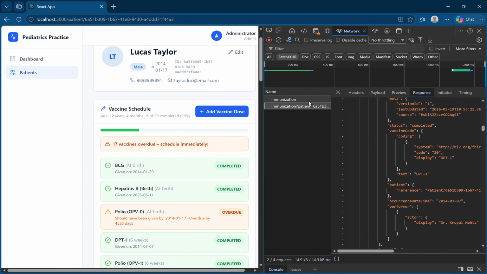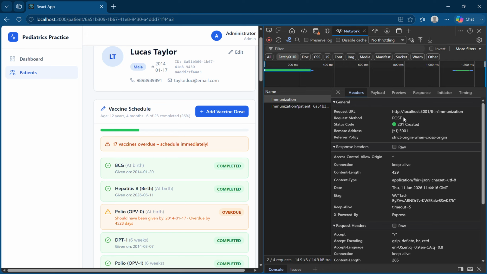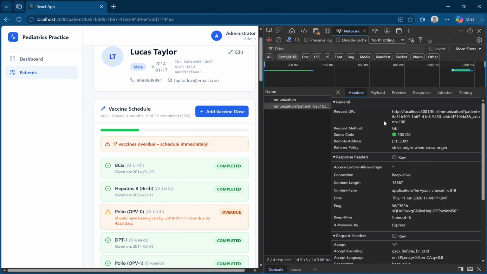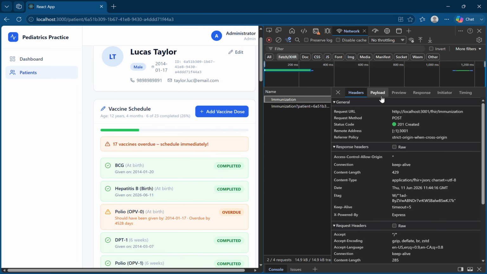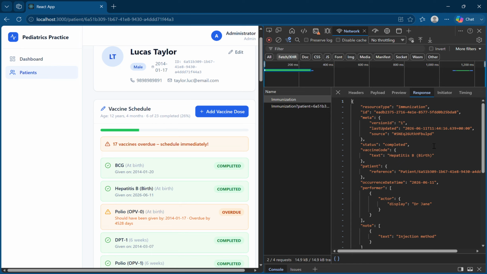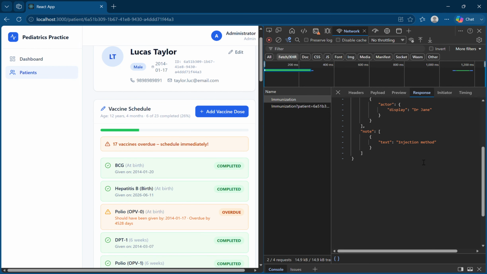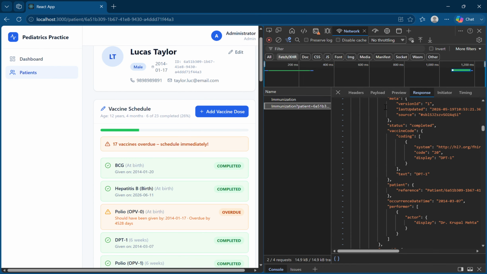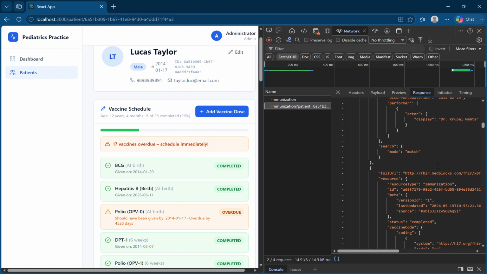Okay, so here we should be seeing a POST was done to update the information, with injection and all, and then the updated information to show it over here.